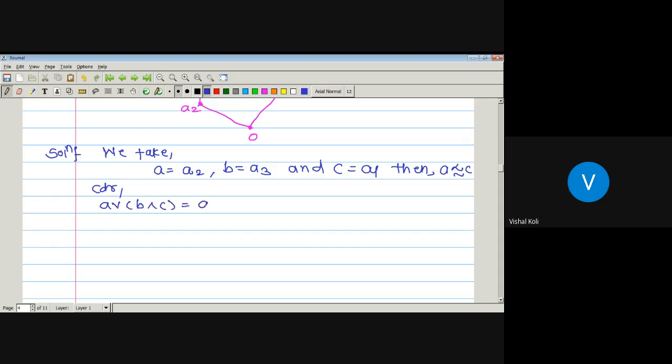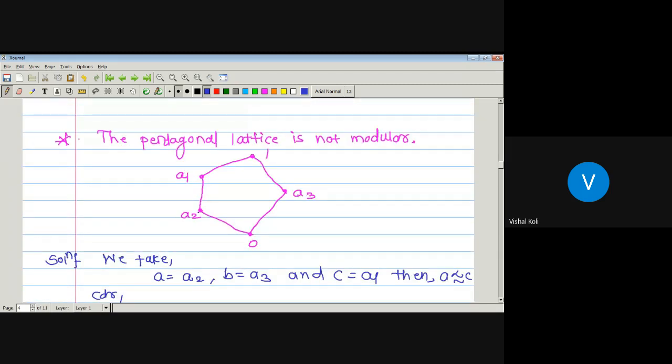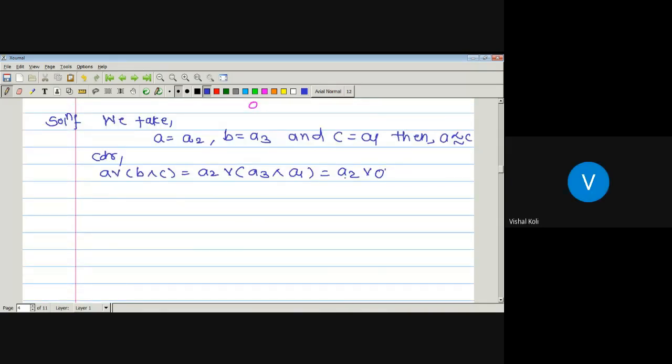Now consider A join B meet C. A is A2, join B is A3, meet C is A1. A2 join, what is the meet of A3 and A1? 0. Join of A2 with 0 is A2. Similarly, consider A join B meet C. A is A2 join B is A3, meet with C, C is A1.